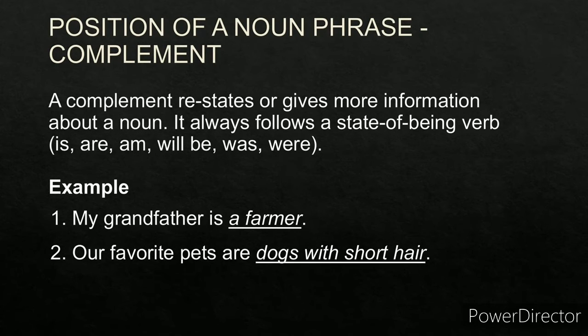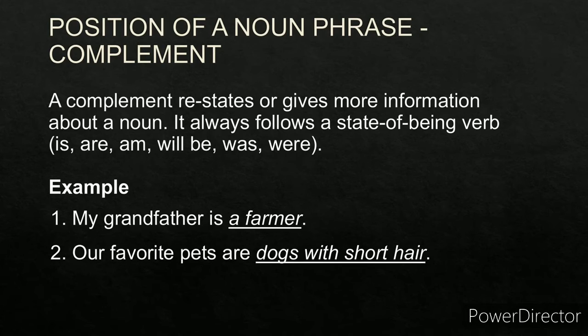Now noun phrase acting as a complement. Complement defines the subject. It gives more information about the subject. It always follows the linking verb like is, am, are, will be, was, were, and so on. Look, seem, grow, become, and so on. I have already taught you how to identify subjective complement. And it will always come after a linking verb.